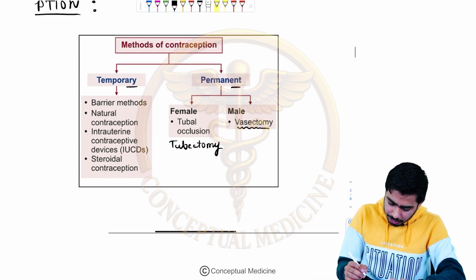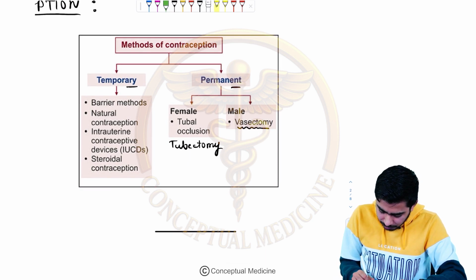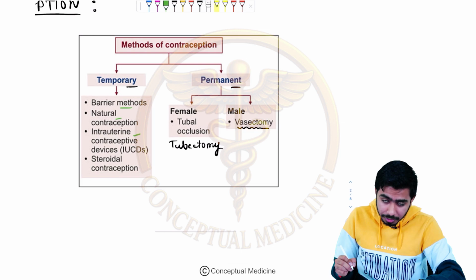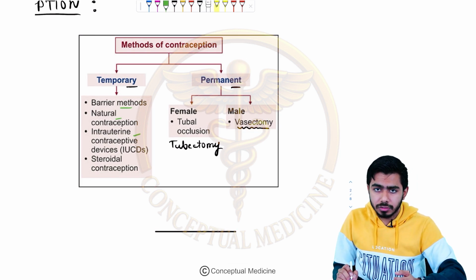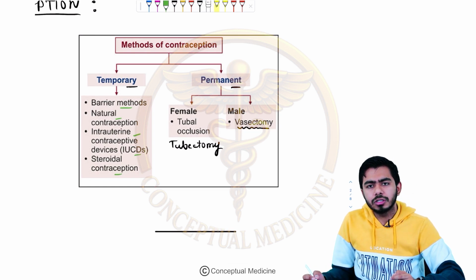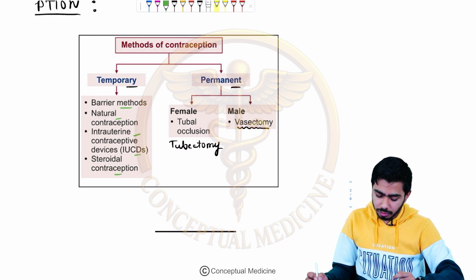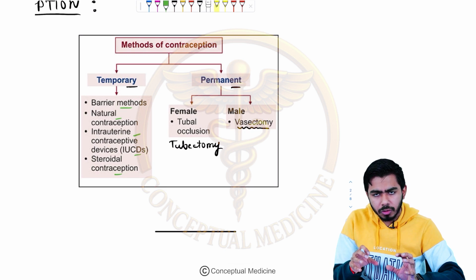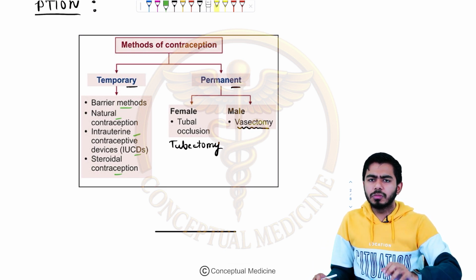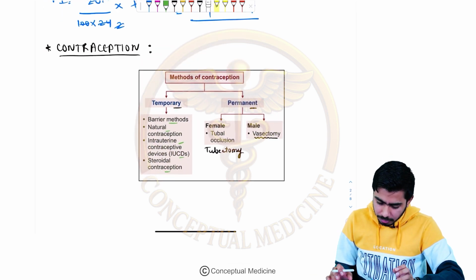And in temporary methods, we have several methods over here. For example, we have the barrier methods, the natural methods of contraception, and the intrauterine contraceptive devices. We will be talking about the copper T's and all. And you might have the steroidal contraceptives as well, right? We will be talking about the details of these methods. So, temporary and permanent.